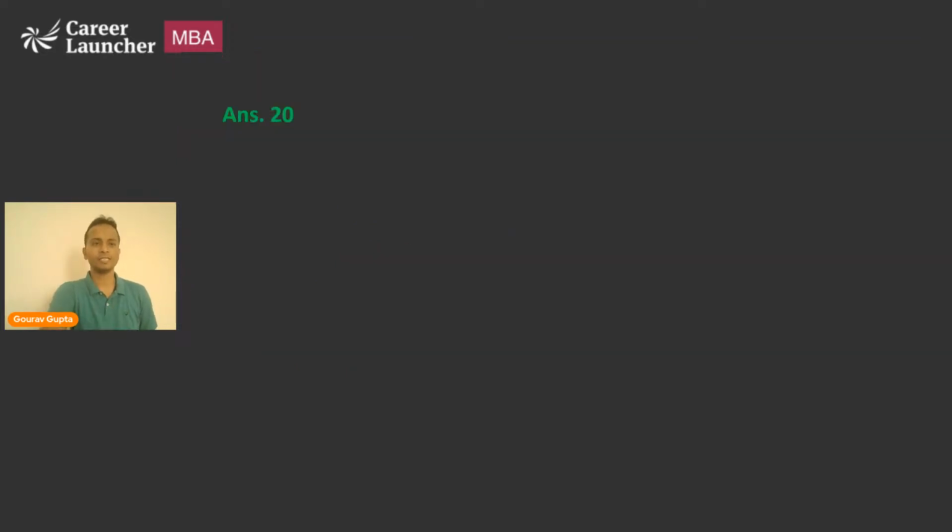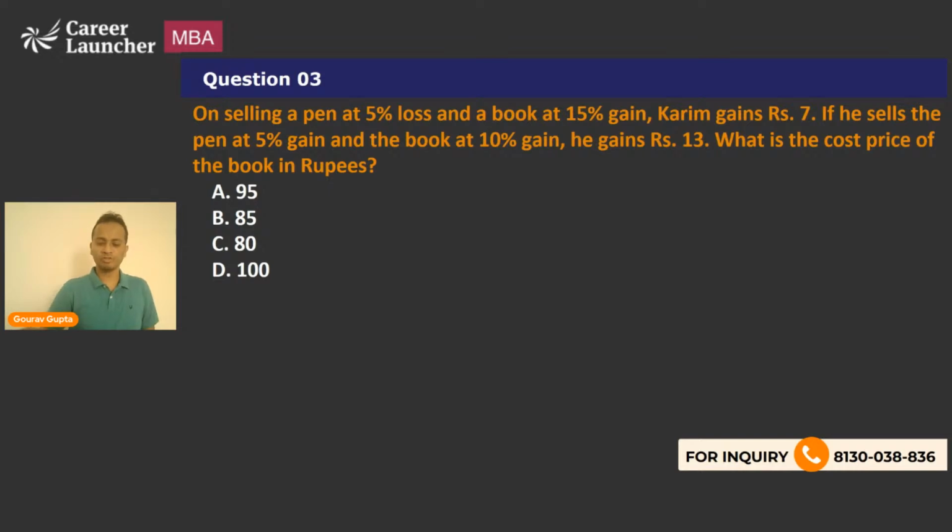Okay, all right. Now, next question, question number 3. Go ahead. So the last two questions that we have done were pretty easy questions. You just have to take care of a very small thing in both the questions. And both the questions were from the exact paper of CAT. They were CAT 2019 questions.